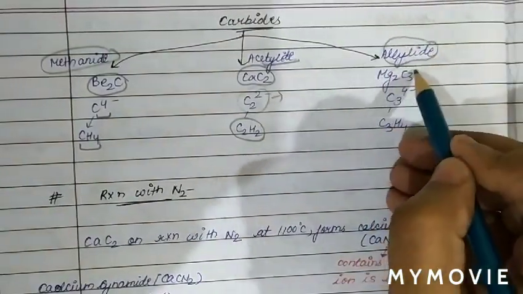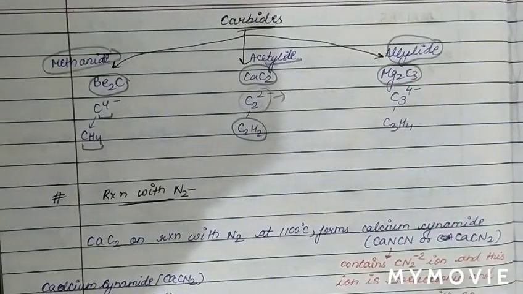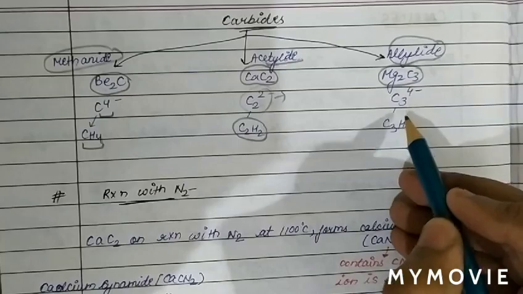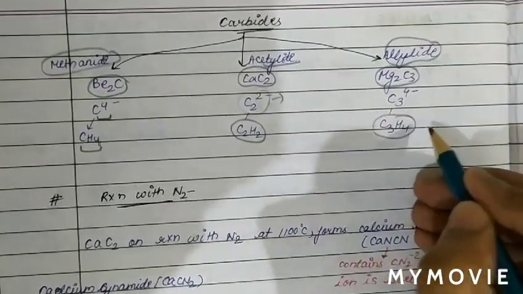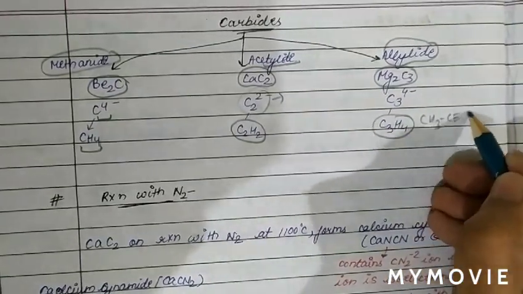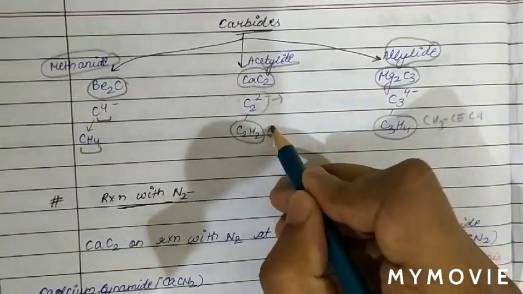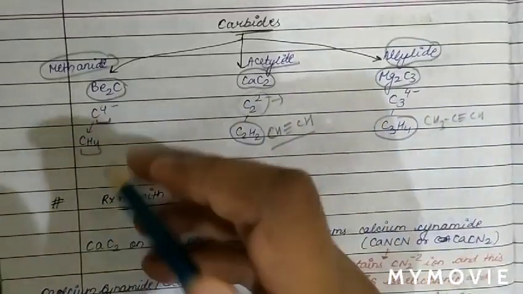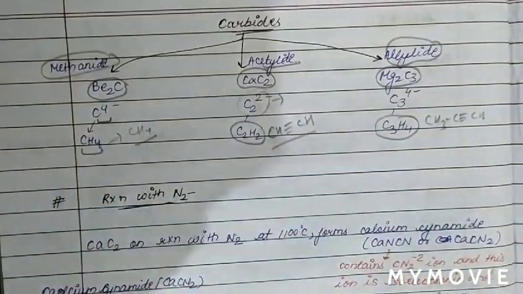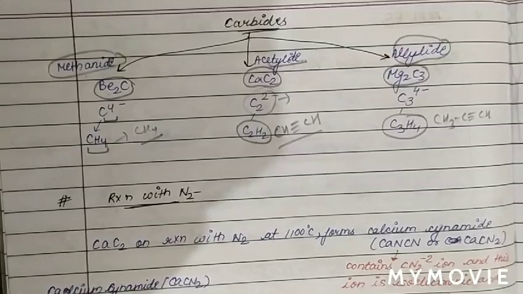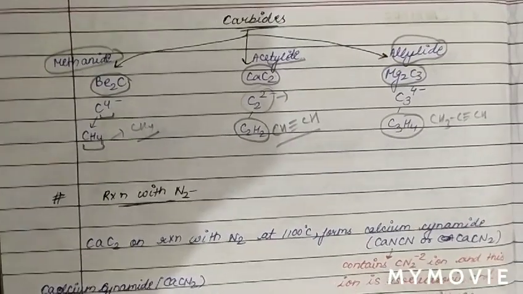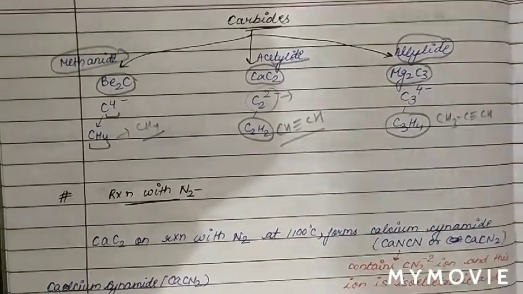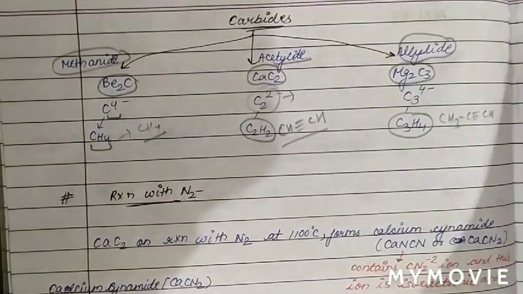Next we discussed allylide. Allylide is Mg2C3, magnesium carbide. In magnesium carbide, the ionic part is C3 4-, and on hydrolysis it gives propane gas. Acetylide on hydrolysis gives acetylene gas, and methanide gives methane gas. Now we will see the reaction of carbides with nitrogen.